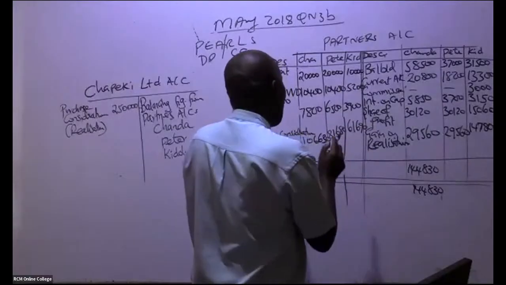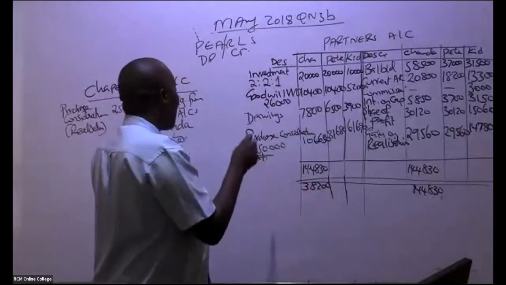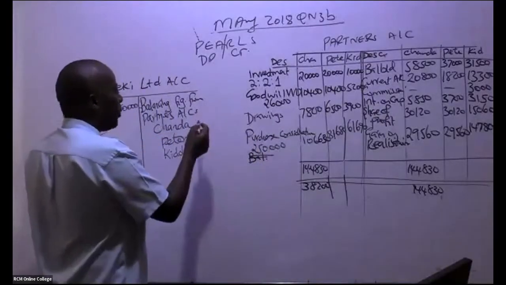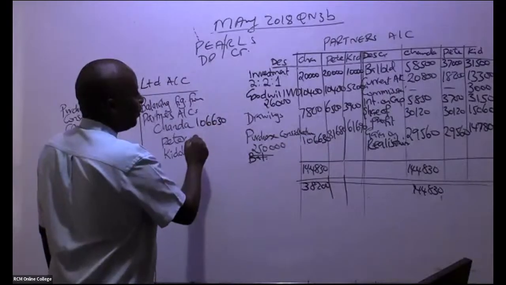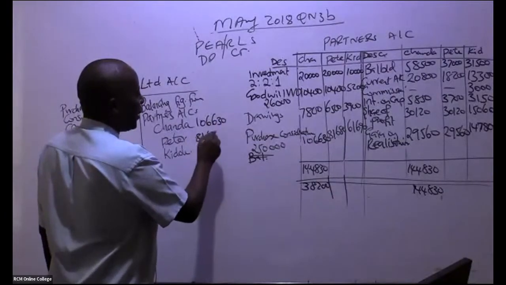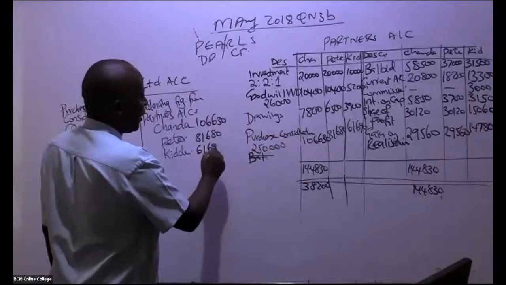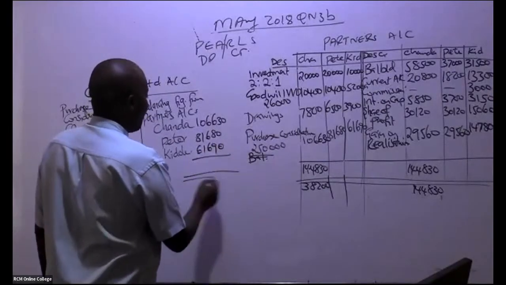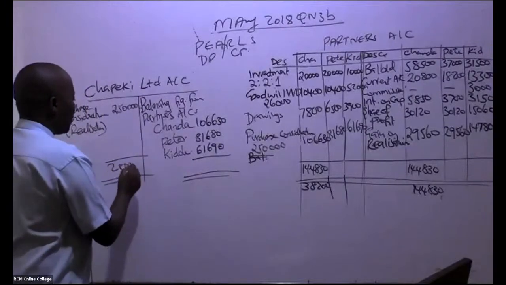So if you want to know whether you are correct, see whether the three figures are adding to 250,000. If they're not adding to 250,000, you have thrown away the marks. So 106,630, 81,680, 61,690. So this account should always be self-balancing. Very easy.